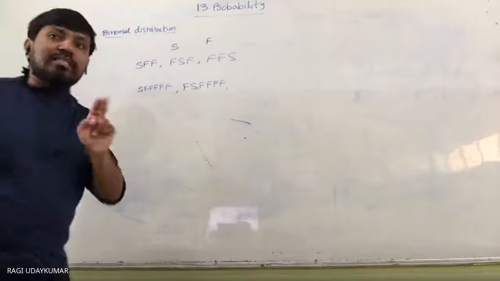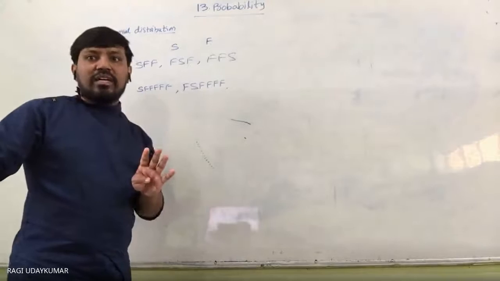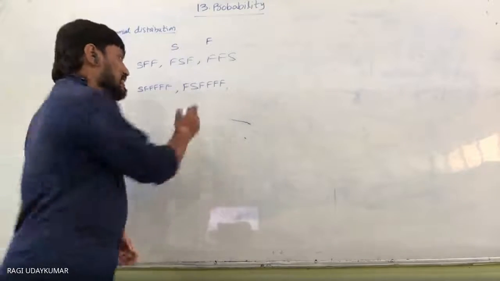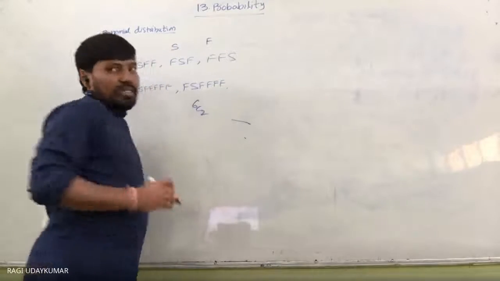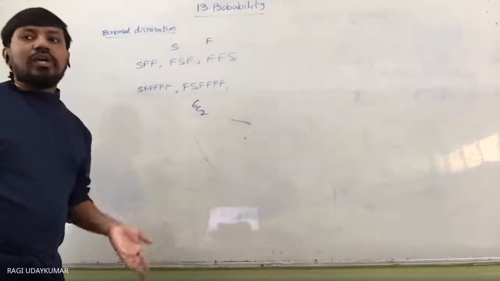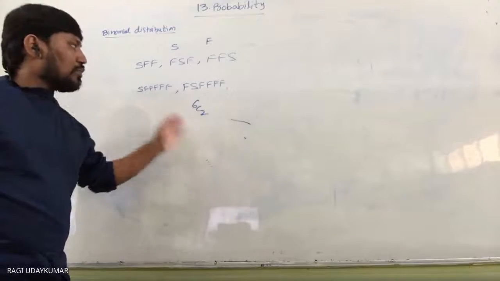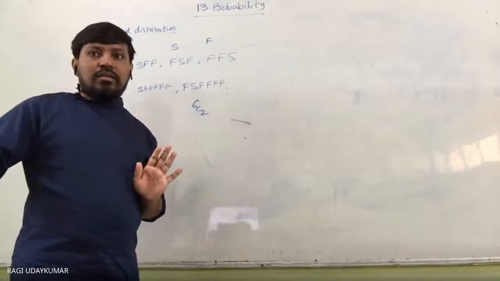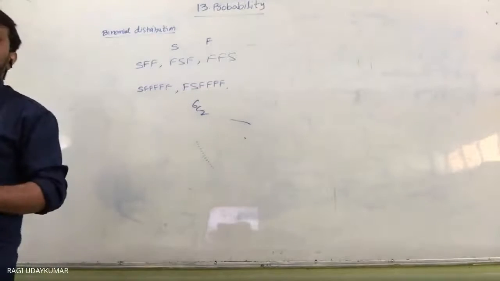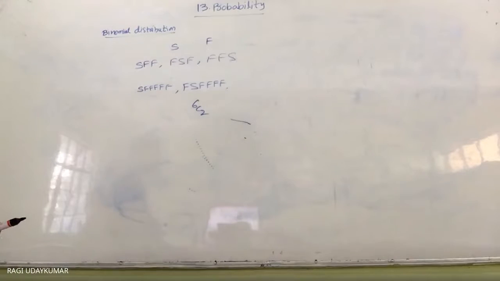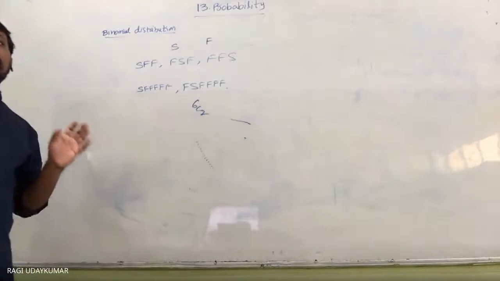So if two successes are there and four failures are there, that can be done in 6C2 ways. So combinations we are going to get, and it is a very lengthy job for us to list out all these. To avoid these lengthy calculations, the Bernoulli trials are used.